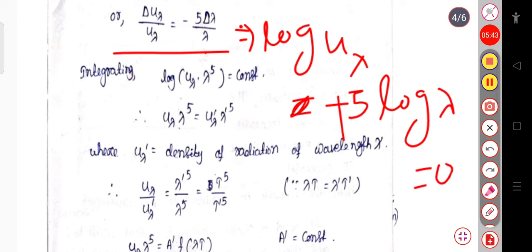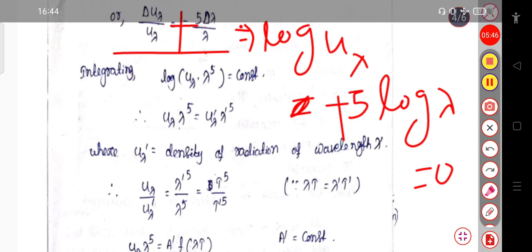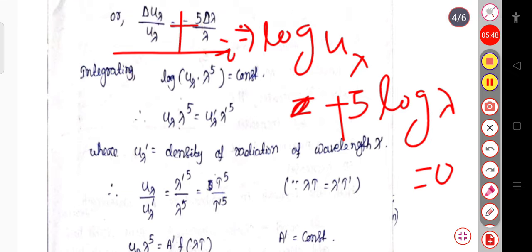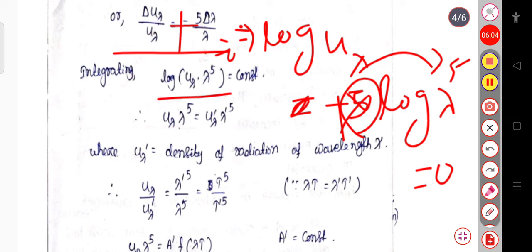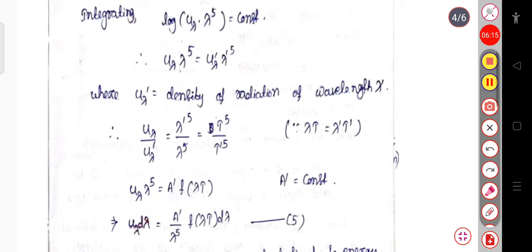Now this will be log lambda power 5. Again, log a plus log b gives log of u lambda into lambda power 5, that is equal to some constant. Now this u lambda into lambda power 5 will be equal to u lambda prime into lambda prime power 5. Here u lambda prime is the energy density, or the density of radiation, when the wavelength is lambda prime.